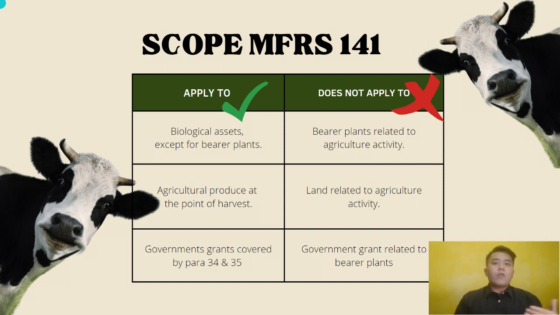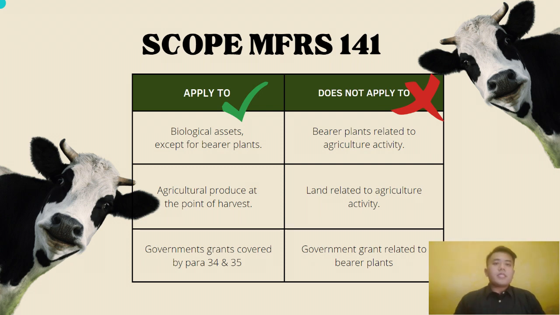Under MFRS 141, it states that this standard shall be applied to account for the following when they relate to agricultural activity. It will be applied to any biological assets except for bearer plants. It also will be applied to agricultural produce at the point of harvest and also government grants covered by Para 34 and 35.